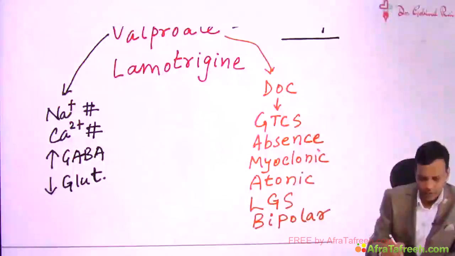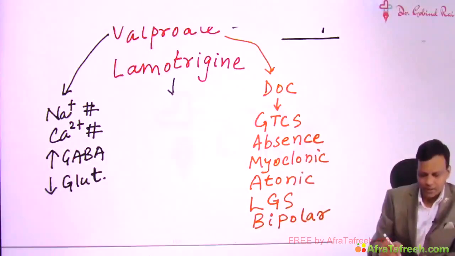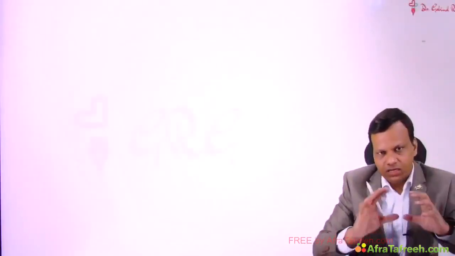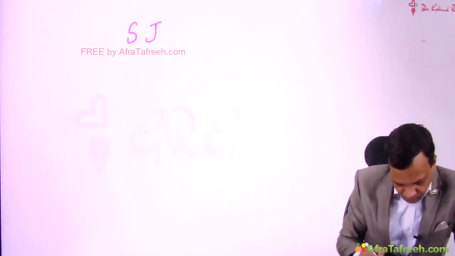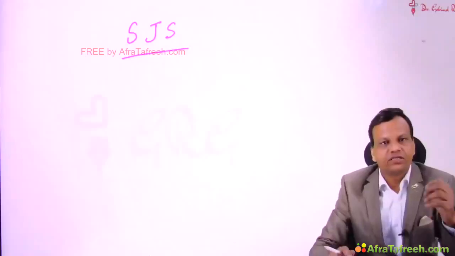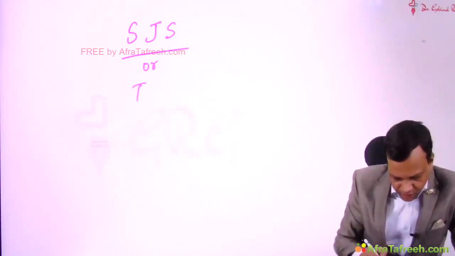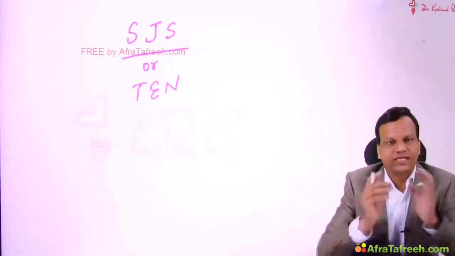Now regarding lamotrigine, lamotrigine also has multiple mechanisms. It acts by blocking sodium channel. It acts by increasing the activity of GABA. It acts by decreasing the activity of glutamate. So multiple mechanisms are there. But lamotrigine has a very important adverse effect, which is called Stevens-Johnson syndrome, or even toxic epidermal necrolysis.